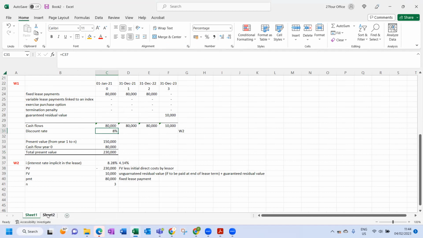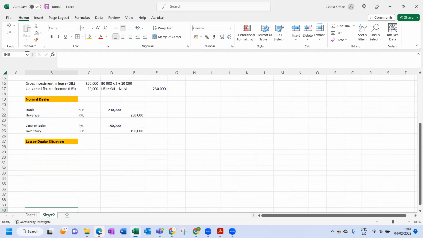That would then result in them realizing a big gross profit upfront. The gross profit, revenue less cost of sales, would be that 70,000 rand. But with the artificially low interest rate, they'd be able to recognize a gross profit of almost double the amount, for example.